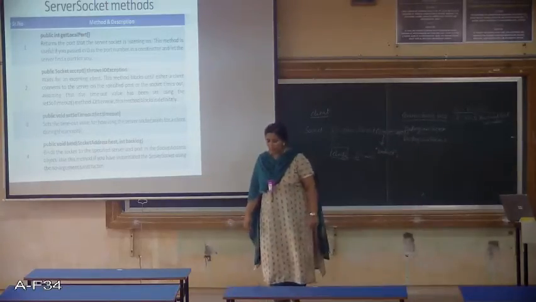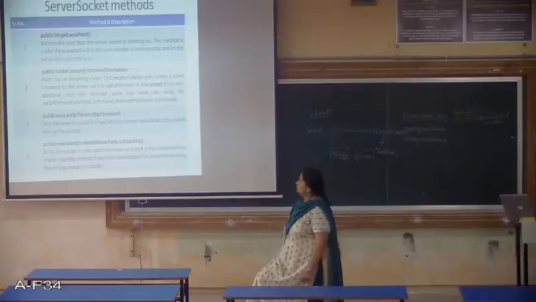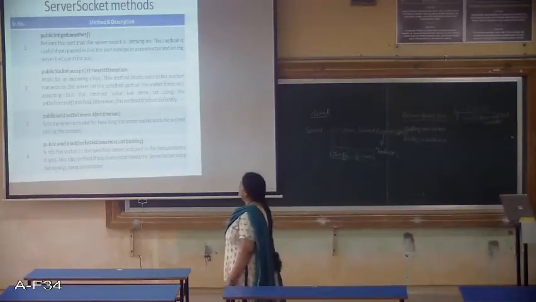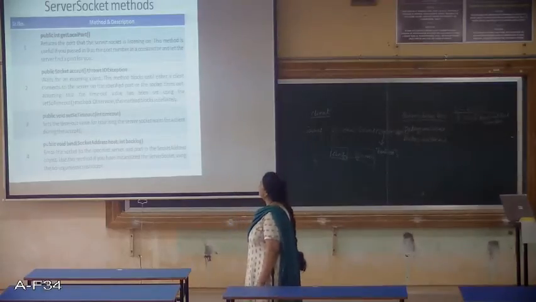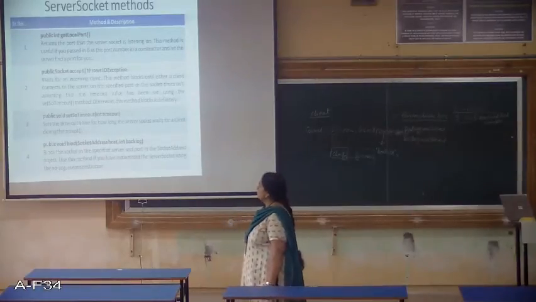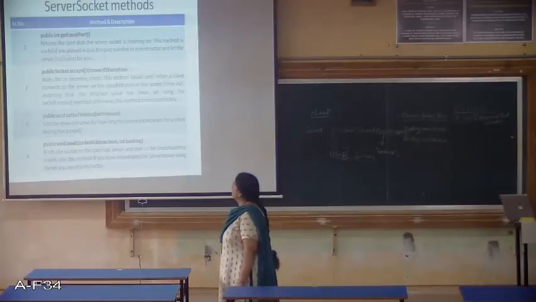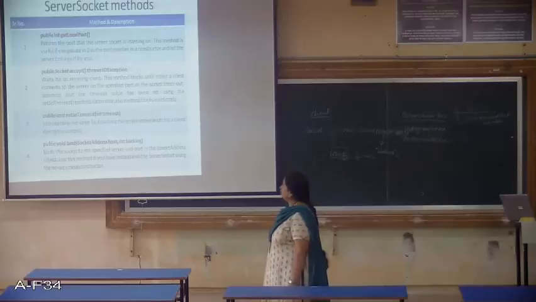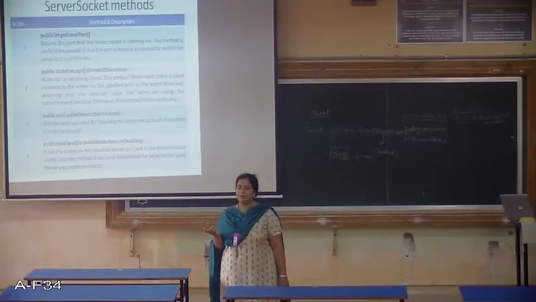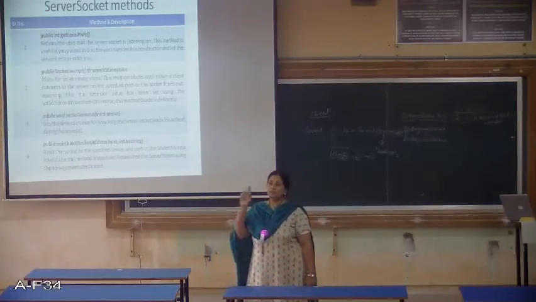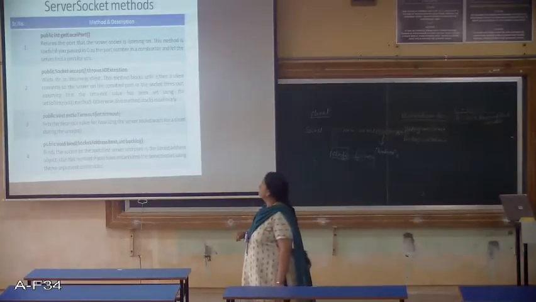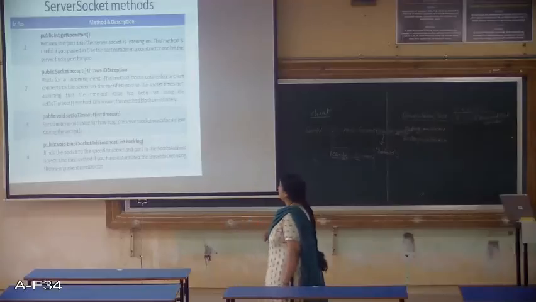What this getLocalPort method does is, it returns the port that the server socket is listening on. So this method is useful if you passed in 0 as the port number in a constructor and let the server find a port for you.